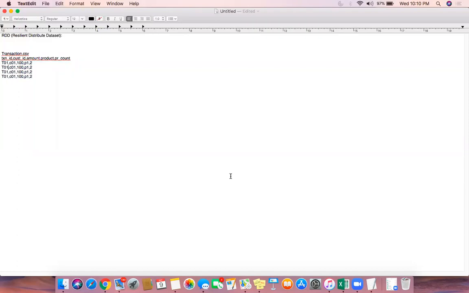So transaction 2, transaction 3, transaction 4, and say this is customer 2, customer 1, customer 2, like that, and say you have products like P1, P2, P3, P2. This is the transaction data set, and somebody just asked you: can you find out the total transaction